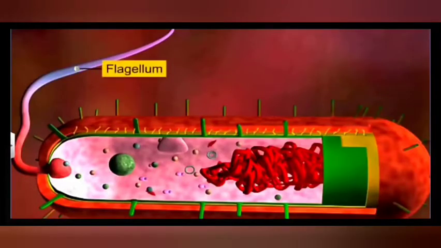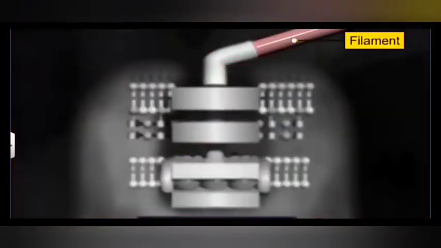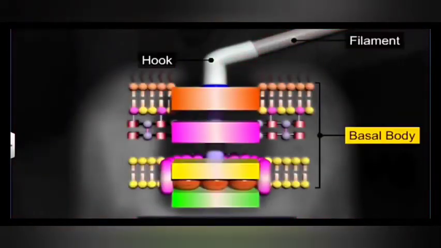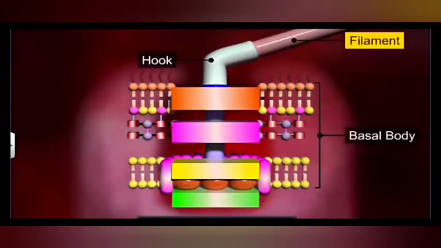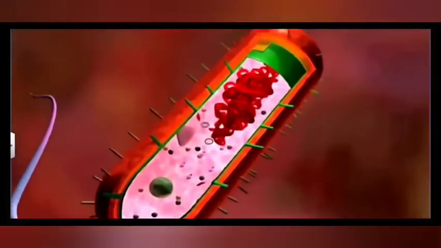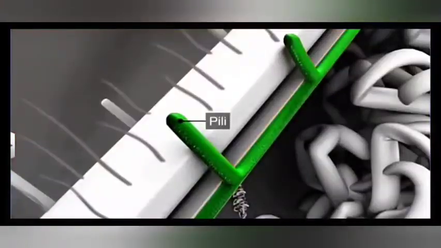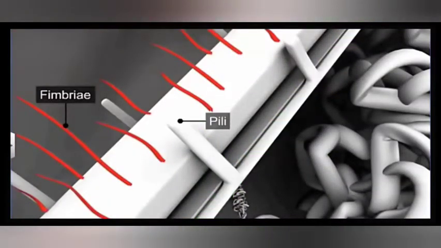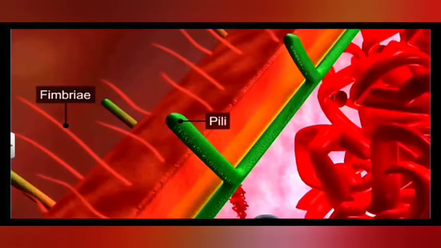If you see the structure of the flagellum, the base of the flagellum has a hook, here you can see, and a basal body. Even the cilia has a similar structure. Apart from the flagellum, it also has certain outgrowths which may be called pili or fimbriae. These pili are made up of a specific protein called pilin. They give a characteristic feature to the bacteria.